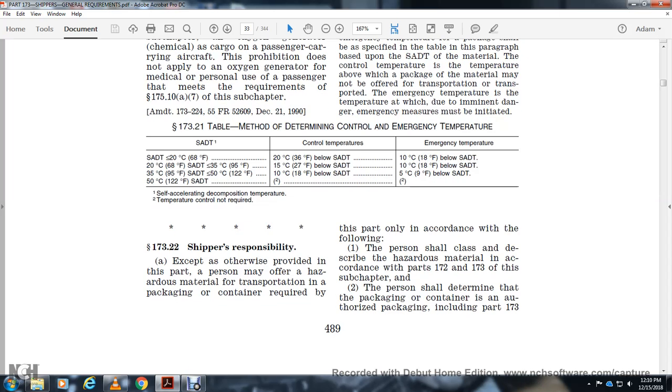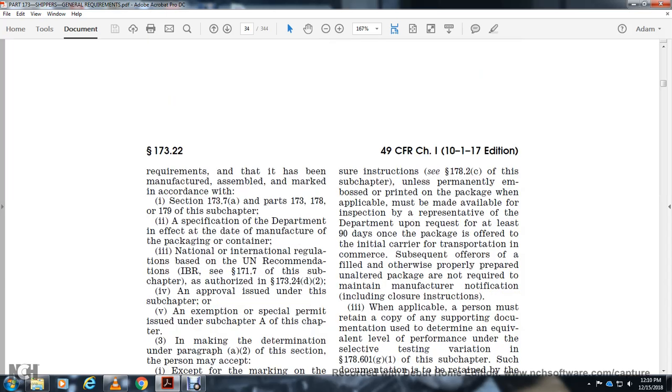173.22, responsibilities of shippers. Except as otherwise provided in this part, a person may offer hazardous material for transport and packaging or container only if the following are met. The person shall describe hazardous material in accordance with part 172, and shall determine that the packaging or container is authorized, including in part 173. Requirements are that it has been manufactured, sold, and marked in accordance with parts 173, 178, and 179 of the subchapter, the specification in effect on the date of manufacture, or national and international regulations based on UN recommendations as authorized in 173.24(d)(2).